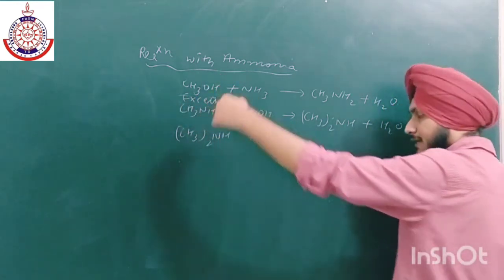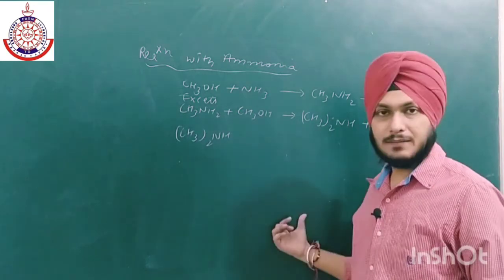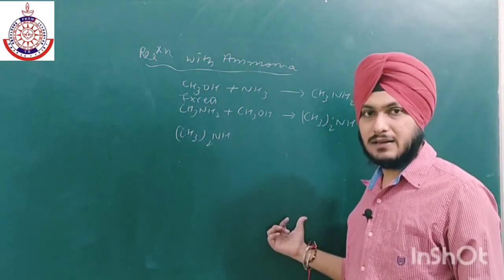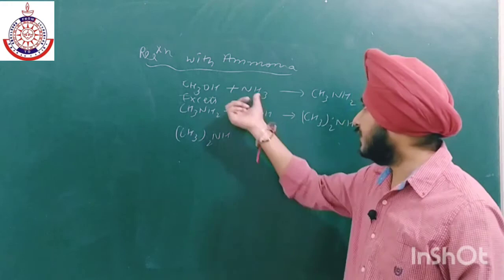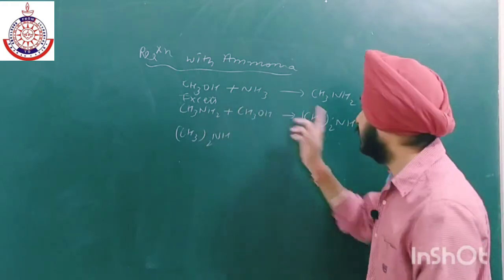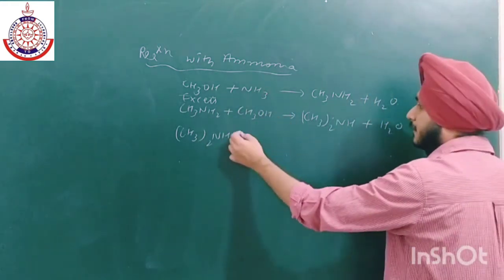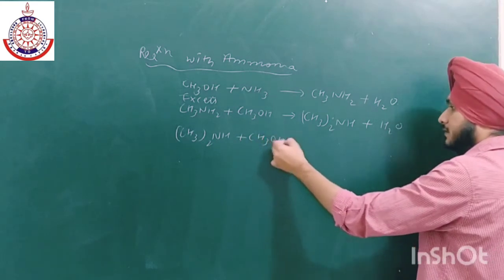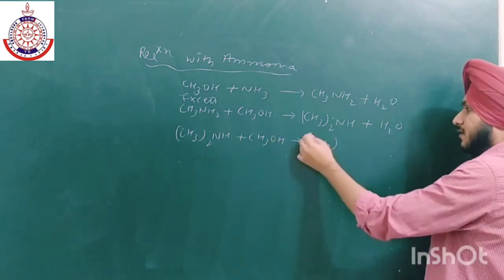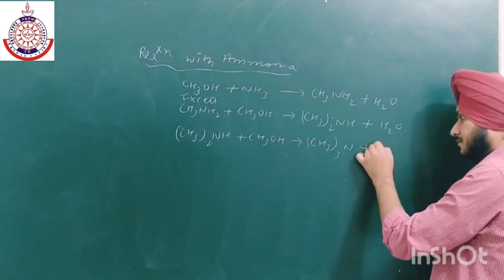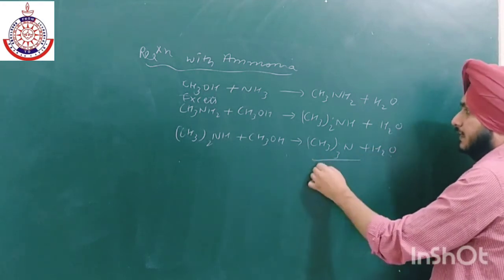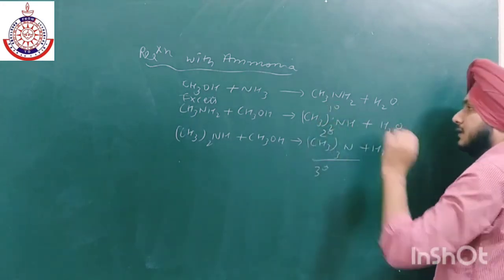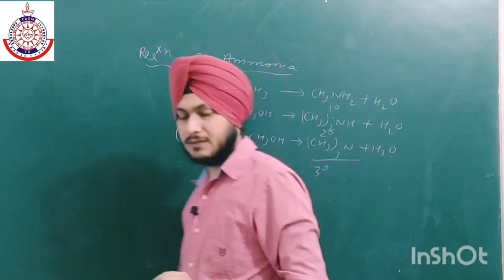If the alcohol is in excess, then the 3-degree amine will be more stable and will form. If NH3 is taken in excess, then only the first step will take place. This is 3-degree, this is 1-degree, and this is 2-degree. So this is the reaction with ammonia.